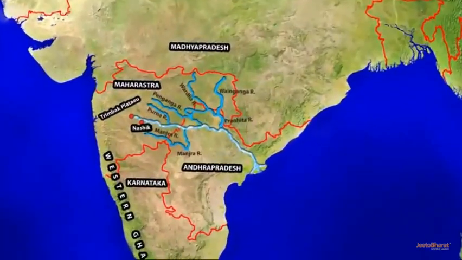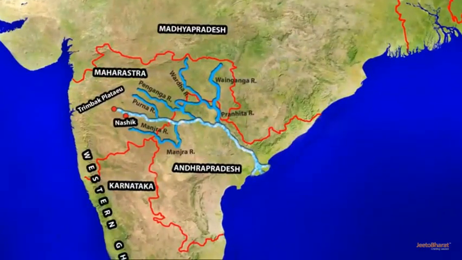The Godavari. The Godavari originates in the Trimbak Plateau near Nasik in Maharashtra. Its right bank tributary is Manjara and the left bank tributaries are Poon, Vardha, Pranhita, Venganga and Penganga rivers. Originating in the Western Ghats, it flows eastwards across the Deccan Plateau between the states of Maharashtra and Andhra Pradesh. It then crosses Andhra Pradesh and turns to flow in a southeast direction. It finally drains into Bay of Bengal.